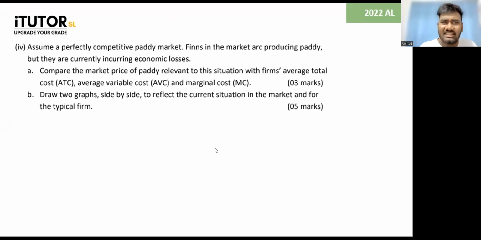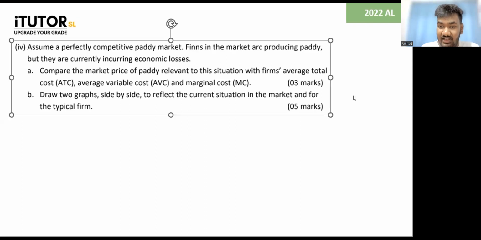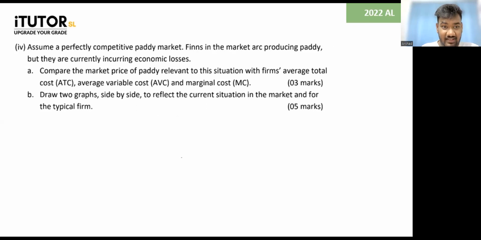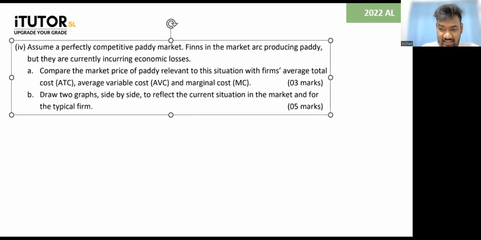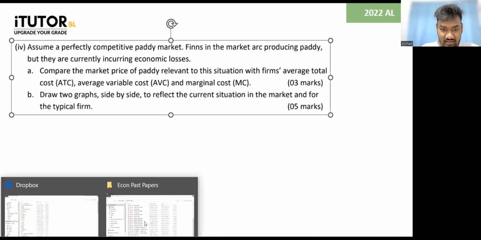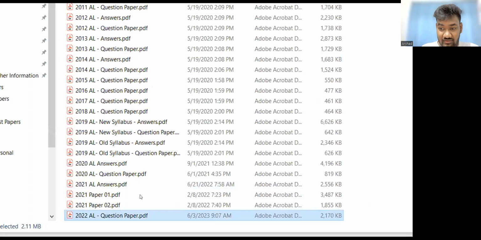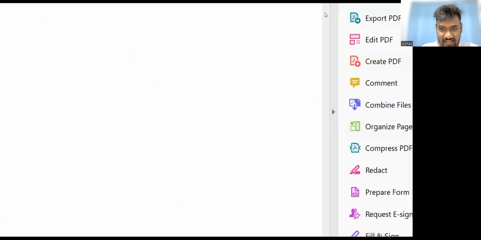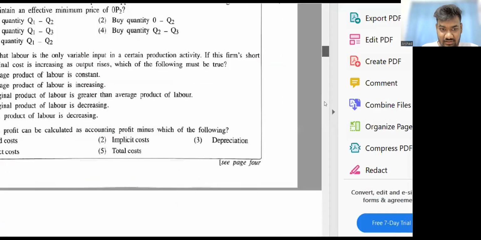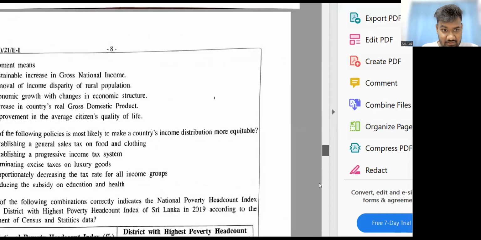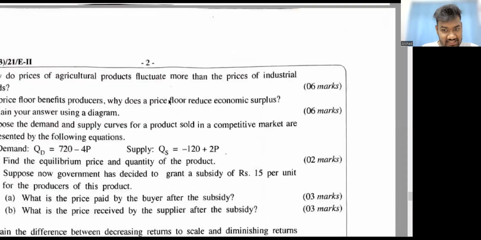What is this? What are they asking, guys? And draw two graphs side by side to reflect the current situation. Is this typing wrong, right? Current situation in the market and the future, right? That is what they're asking. Let me get, no, not the mirror image story. I'll go with the 2022 question. Yes, subnormal profit graph. Let me go to the actual question. I think I have typed the question wrong. I got it through the scanning. Yeah. Hold on. It's an interesting question, though.